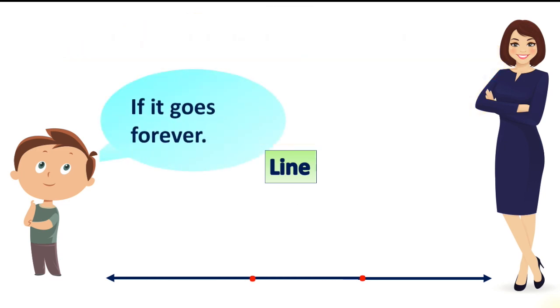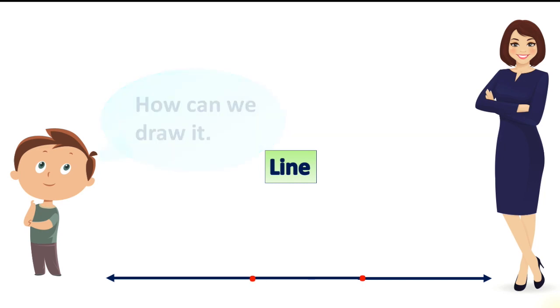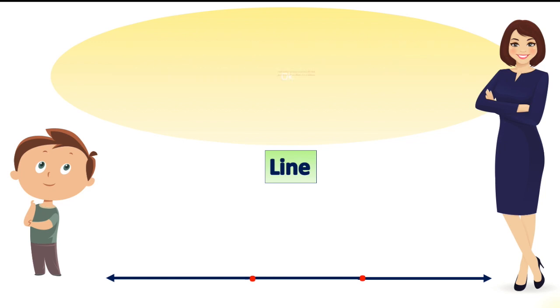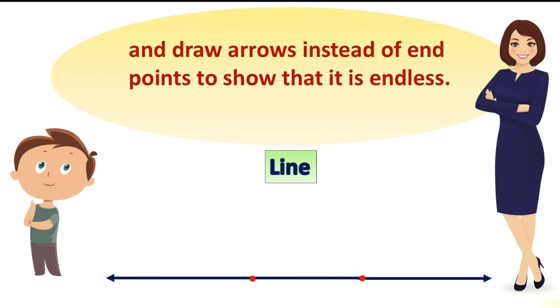If it goes forever, then how can we draw it? We cannot draw a line on a paper. So we simply draw a line segment and draw arrows instead of endpoints to show that it is endless.